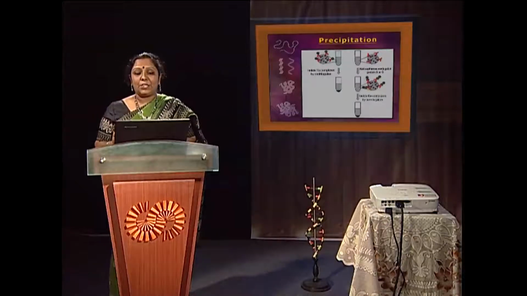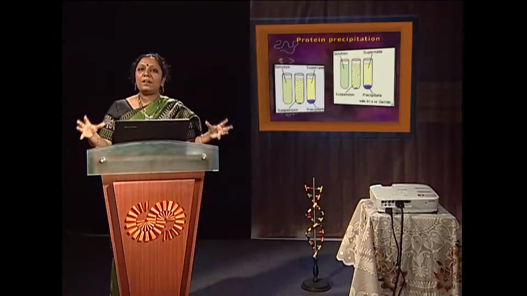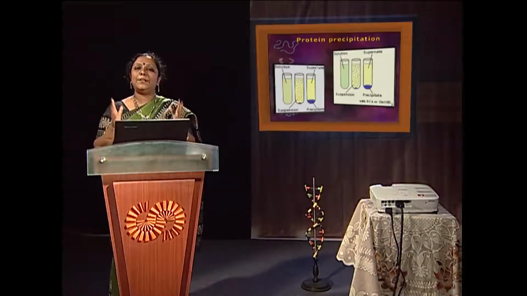By application of some negative ion like TCA, if the proteins are in the positive condition, they will be precipitated out. If the proteins are in the negative condition, if we apply zinc hydroxide or barium hydroxide, zinc proteinate will be precipitated out. Another interesting thing: if we change the dielectric constant of the medium by the addition of chloroform, then there is no more repulsive force, so they will be aggregated and precipitated out, like salting out.